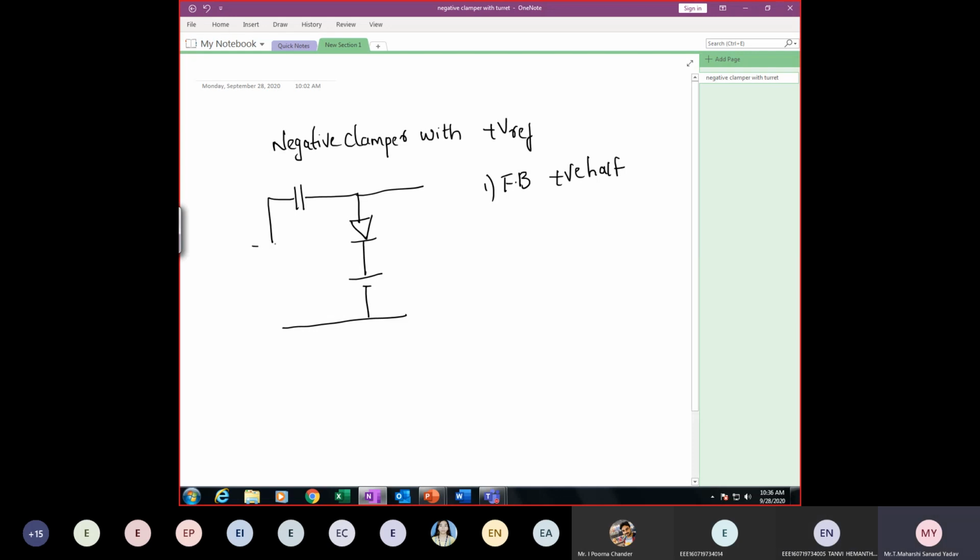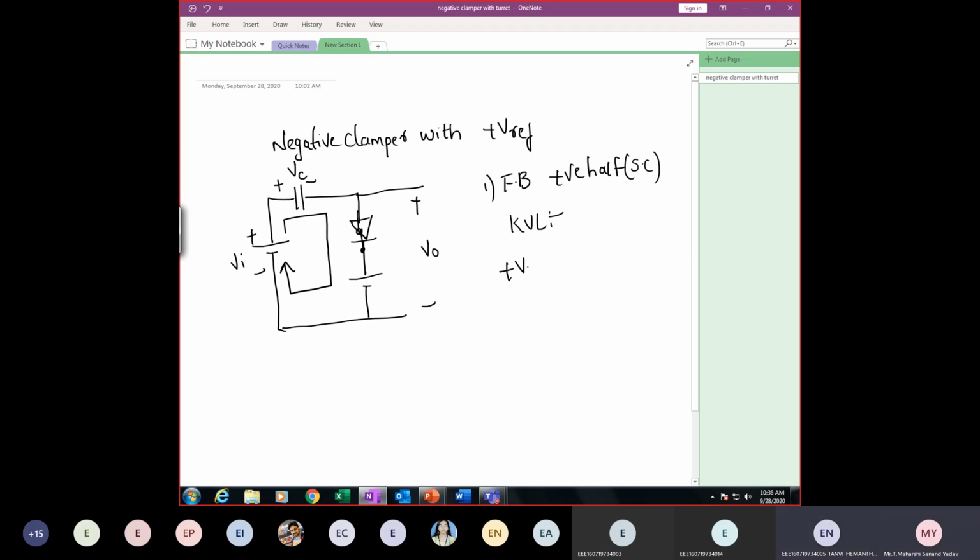So here it will be positive, here it will be negative. This is minus and plus, this is V out, positive and negative VI. So is the direction clockwise or anti-clockwise? Clockwise. So here it will be positive, here it is negative. This is nothing but the voltage across the capacitor. What will happen to the diode? Short circuit or open circuit? Short circuit. So the diode is short circuited.